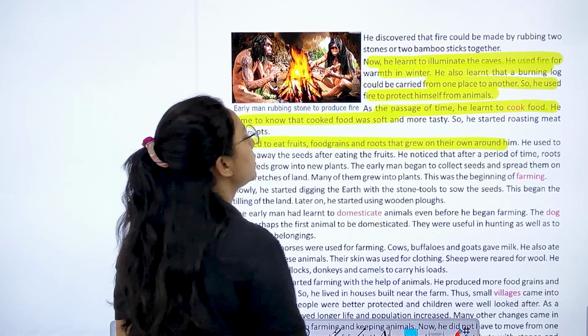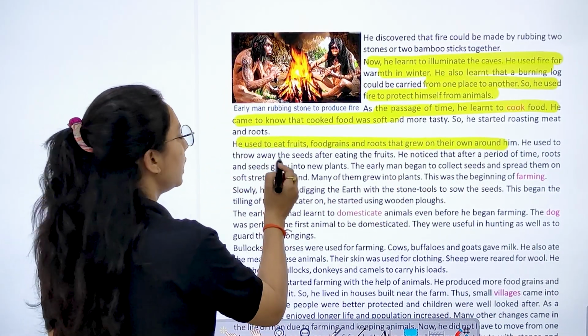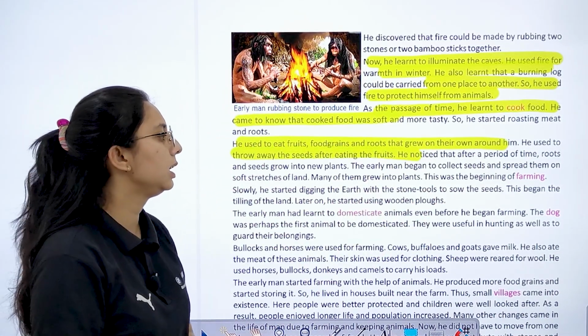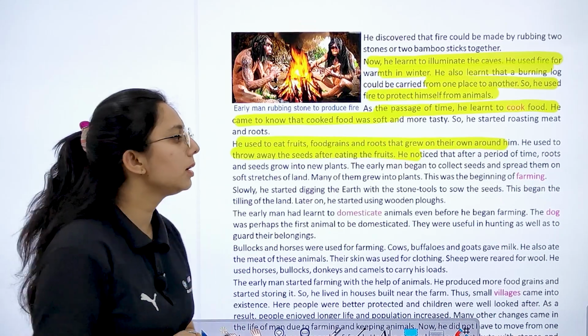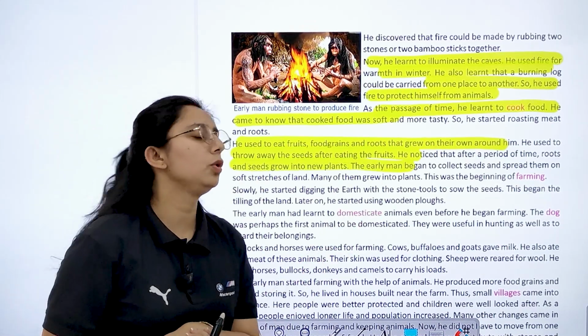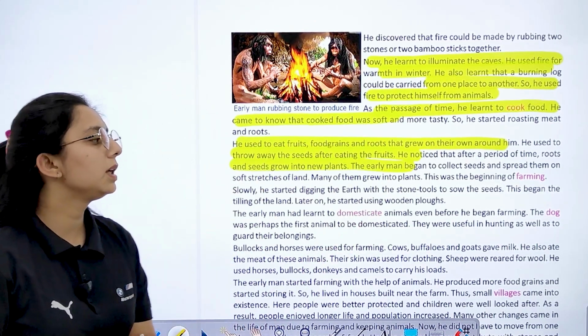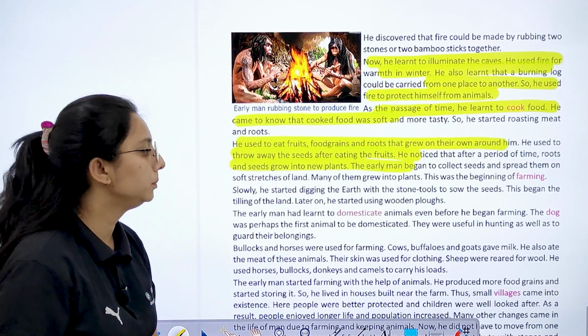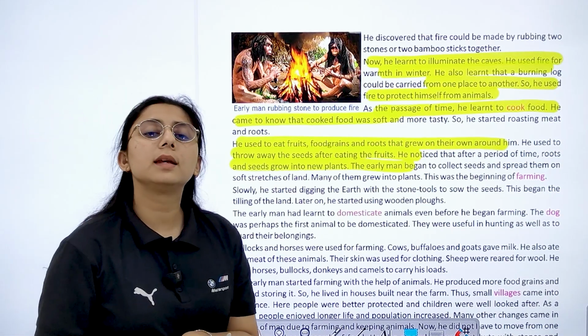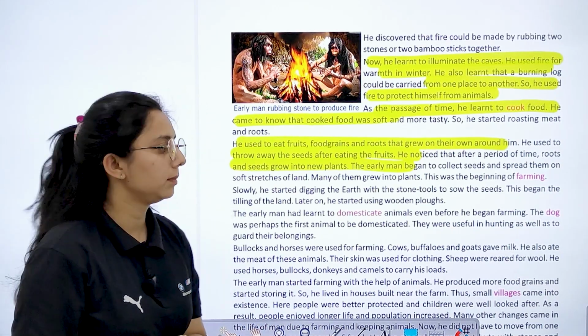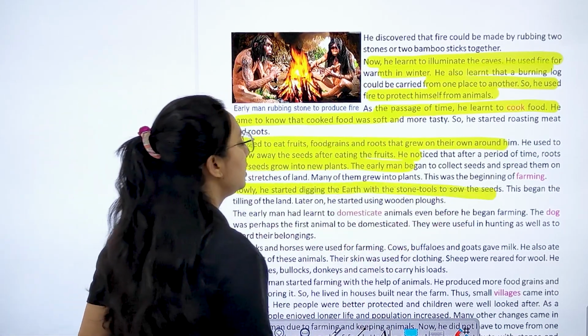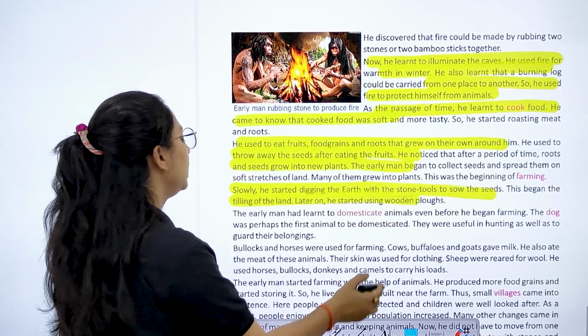He used to eat fruits, food grains, roots that grow on their own. He used to throw away the seeds after eating the food. He noticed that after a period of time, roots and seeds grow into new plants. What did early men do? They began to collect the different seeds from the different places and they began farming at that time. Right? So slowly he started doing that with a stone tool and they began tilling of the land.